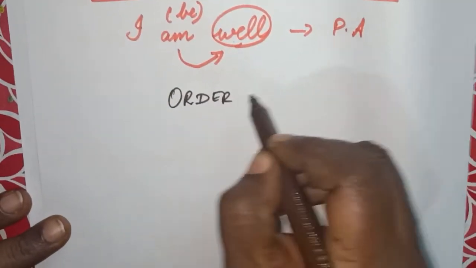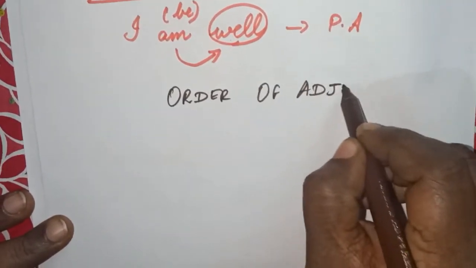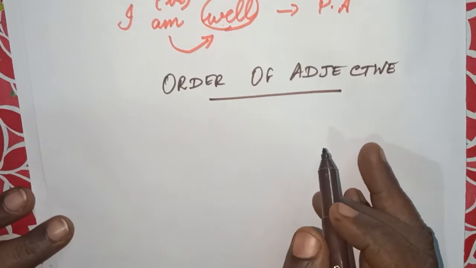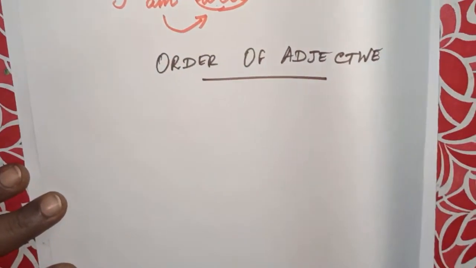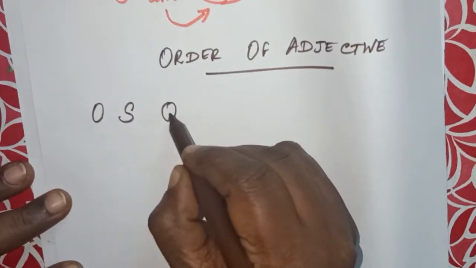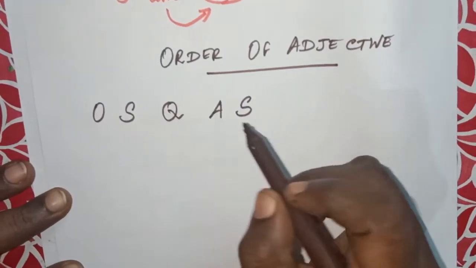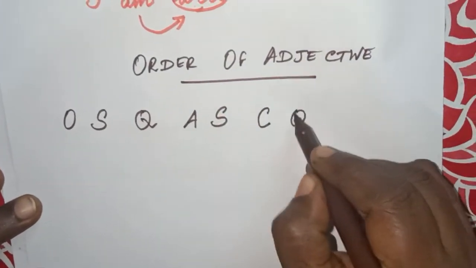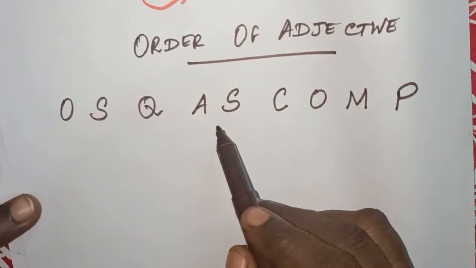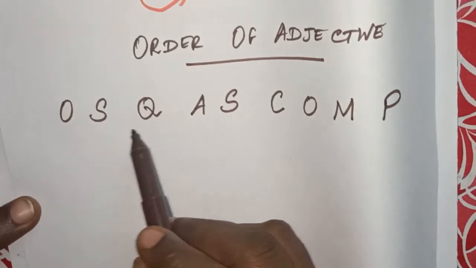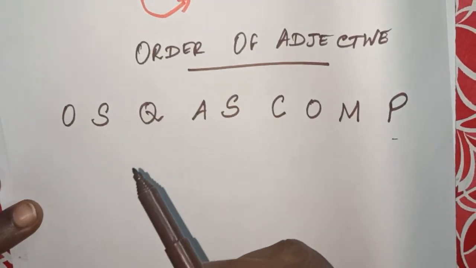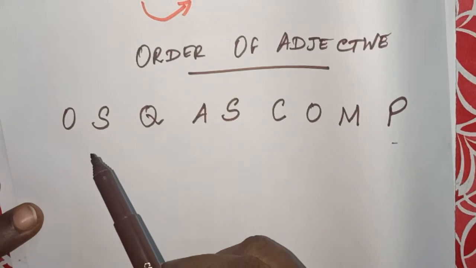So what is it? Order of adjectives. For this order, I would like to give you a clue, which is, just remember this: OS, QAS, comp. What is this? OS, QAS, comp. Understood? So when we have more than one adjective in a sentence, we have to place the particular adjectives in this order.